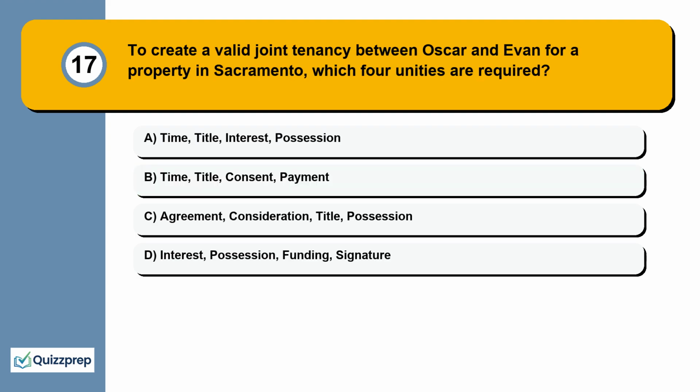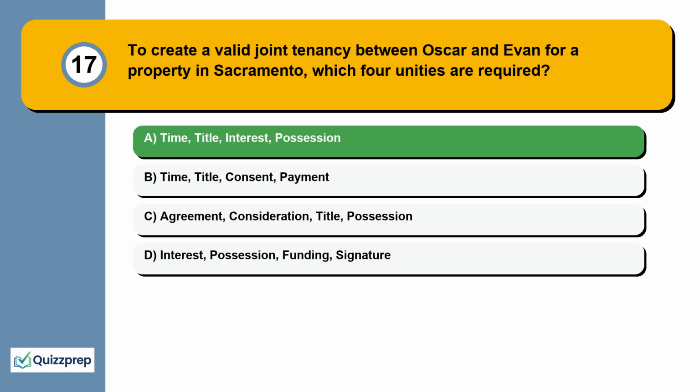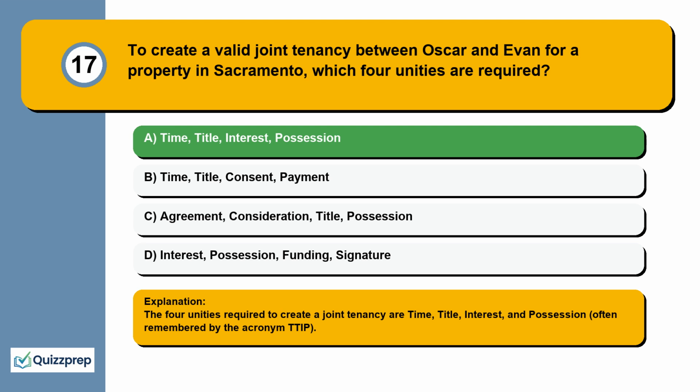Question 17. To create a valid joint tenancy between Oscar and Evan for a property in Sacramento, which 4 unities are required? Time, title, interest, possession. Time, title, consent, payment. Agreement, consideration, title, possession. Interest, possession, funding, signature. The 4 unities required to create a joint tenancy are time, title, interest, and possession, often remembered by the acronym TTIP.